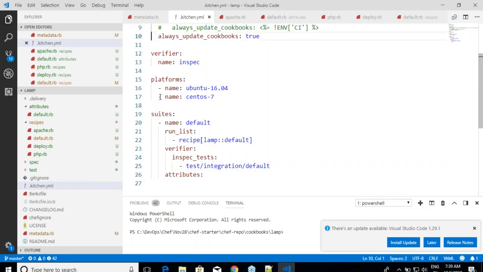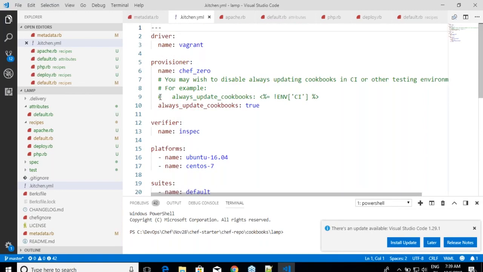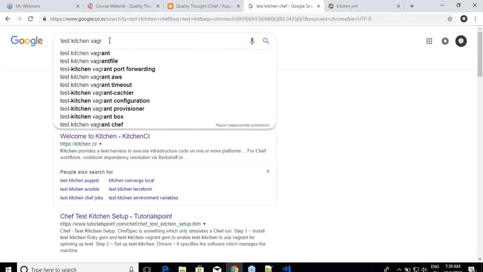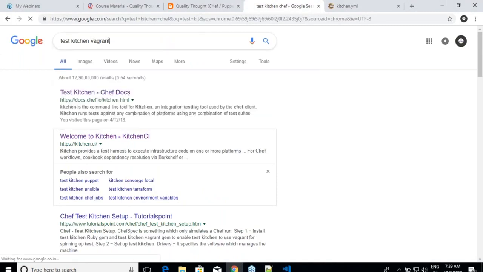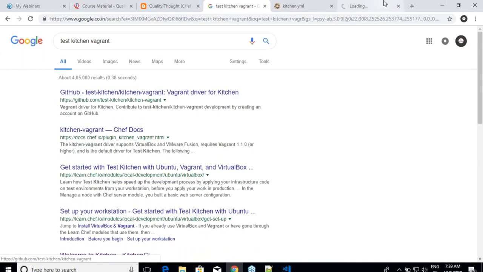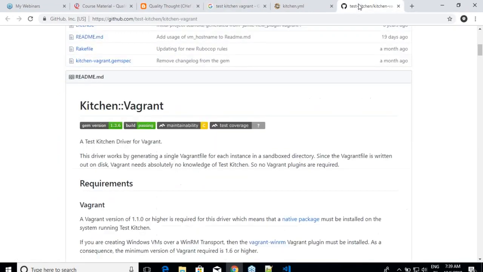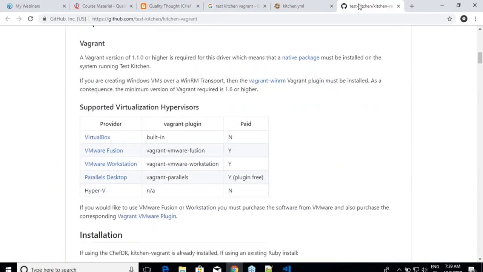But what does this platform create? What are the other things which I need to pass? What is the additional information which I need to give? For that, you need to always refer to the additional documentation around it. So Test Kitchen Vagrant, get into this driver, and you will have documentation around it. Come down, and it tells that, okay, I support the following hypervisors. I support VirtualBox, I support VMware, I support Parallels Desktop, and I support Hyper-V. Am I clear on this?